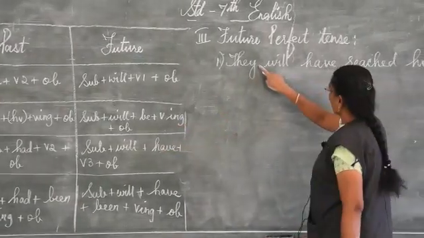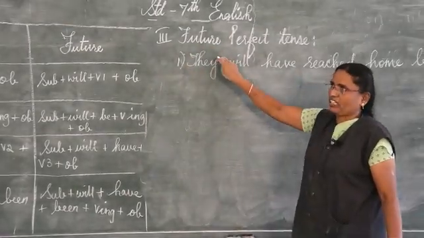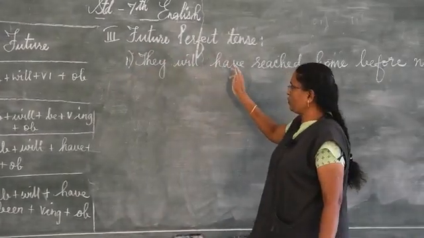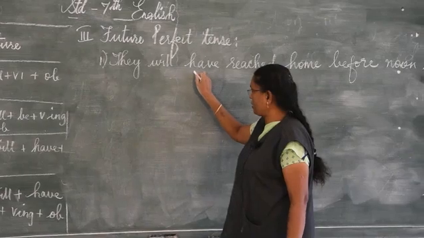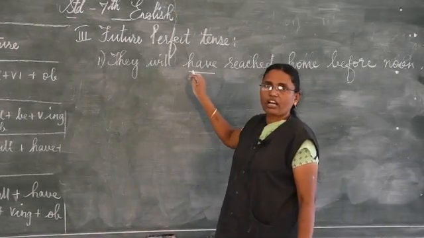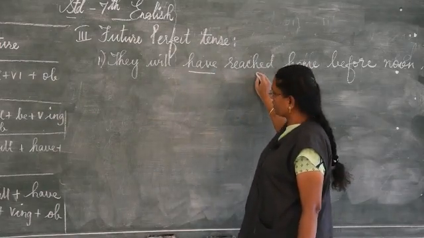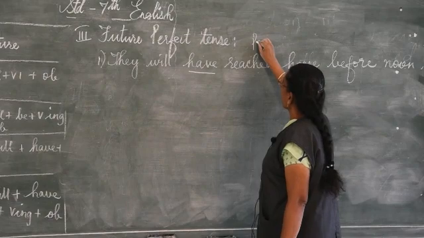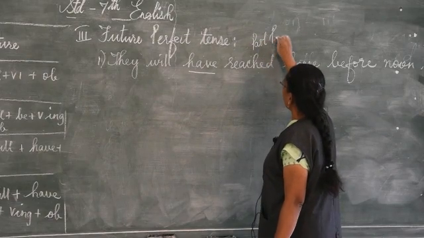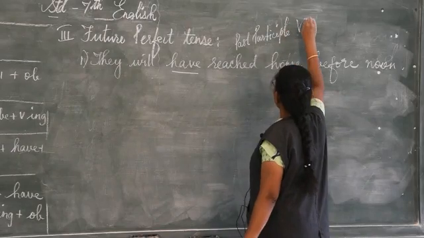Have. So they, this is plural. So for plural, I said you have to use the helping verb have. Or auxiliary verb you need to have. So this will change into verb 3, that is past participle.